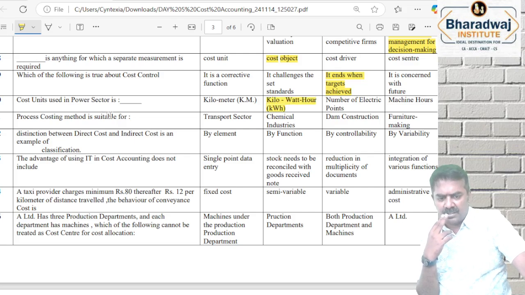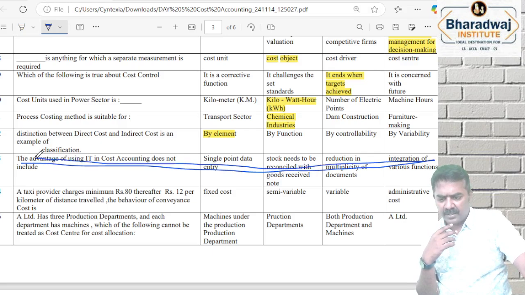Process costing is a method that is suitable for chemical industries. Chemical industries go for process costing. Distinction between direct labor and indirect labor is important in element-wise classification. Direct material and direct labor come under one element. Indirect material, indirect labor, indirect expense all come under overheads. The advantage of using IT in cost accounting does not include, this is an intermediate level question, not required for you.